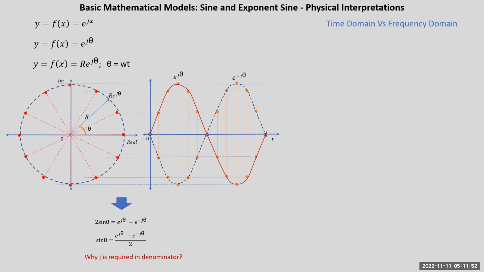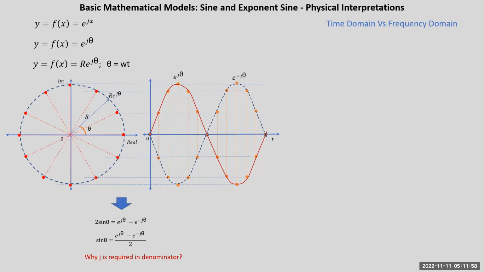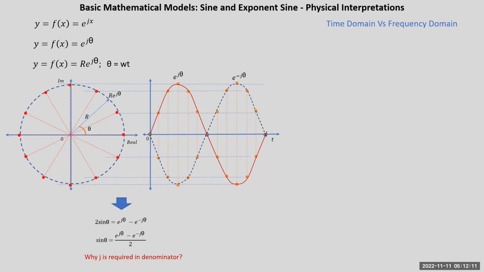Now we'll see time domain versus frequency domain. Here we draw a sine wave. So what is the time domain? Time domain is a plane where the y-axis is magnitude and the x-axis is time, and we are looking at a graph perpendicular to this plane. So you are in the time domain.